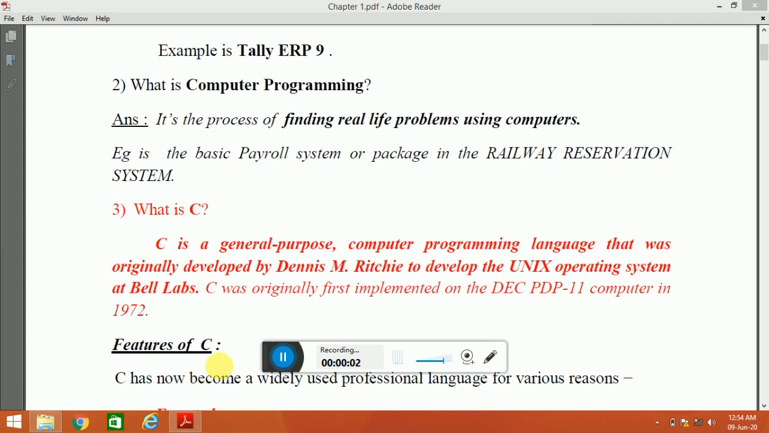Dear students, today is our first class. So here I am going to teach you about C programming. Okay. Now let us begin with the introduction to C programming.